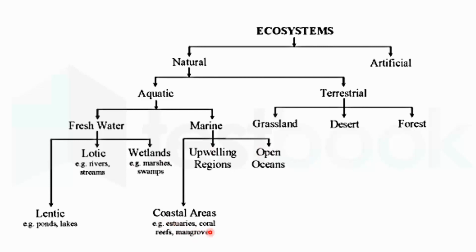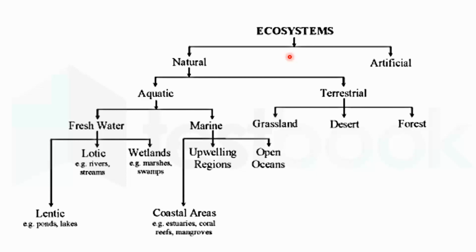Then artificial ecosystem may also comprise of an aquatic artificial ecosystem. For example, we have an aquarium. Suppose we brought an aquarium in which the fish lives, we provide them with the food, and there is complete ecosystem environment that we have provided there. So this aquarium is an artificial aquatic ecosystem. Now, there is another type of ecosystem, as I mentioned, the terrestrial ecosystem.